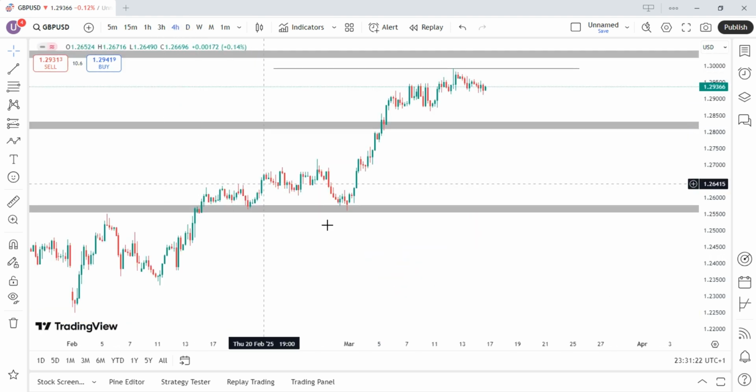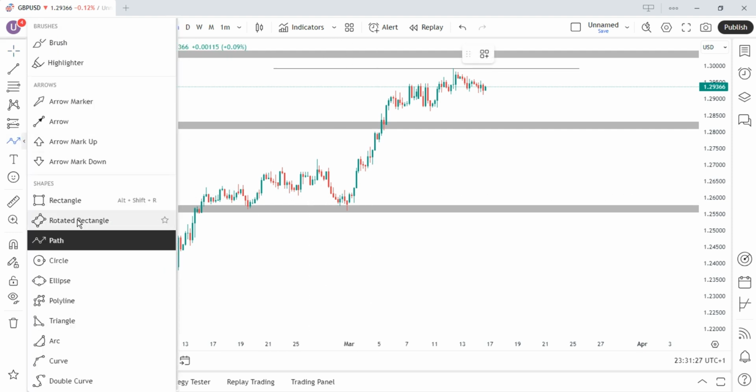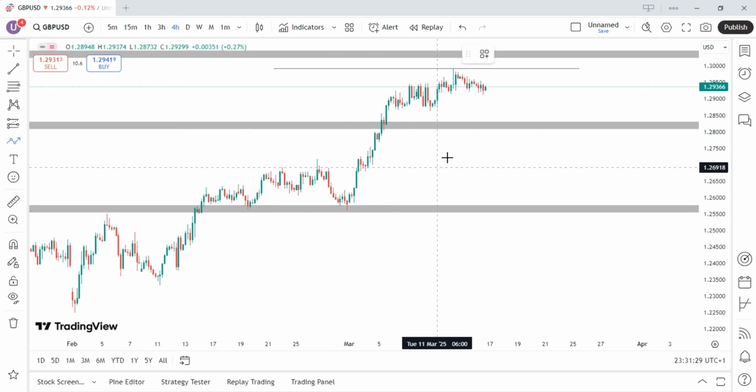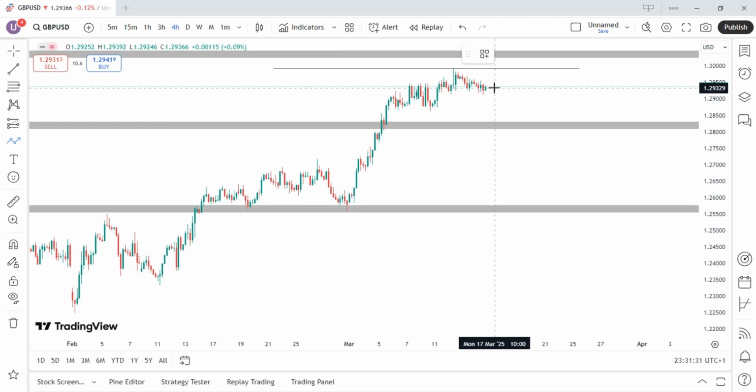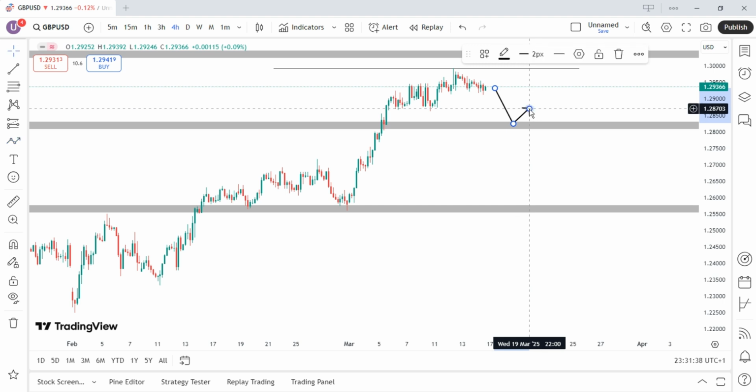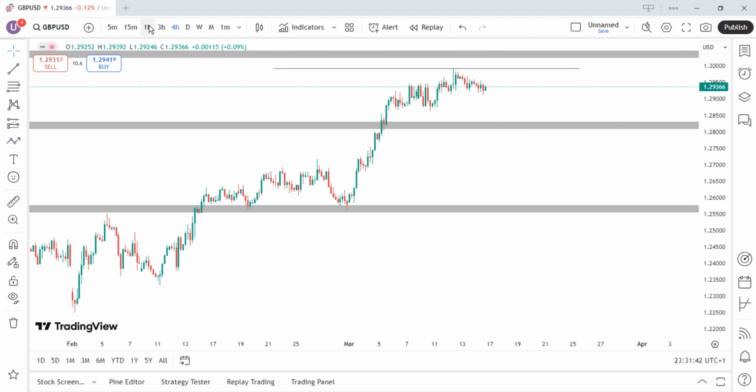So this 4-hour time frame and this zone is the daily support level where we're expecting price to fall down. We're expecting price to fall down to this zone and we can buy and take it up. So let's go down to 1-hour time frame to see a clear picture of price action.